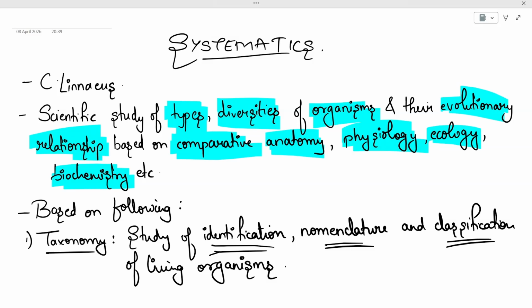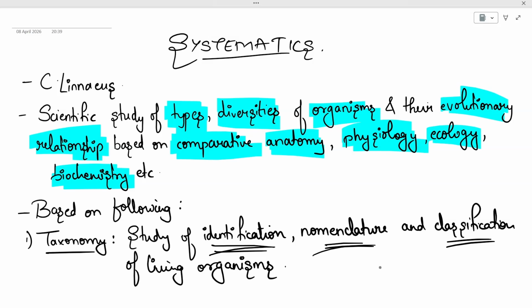In taxonomy, you study the identification, how to identify the organism, and how to do the nomenclature of the organism. There are certain rules for nomenclature of different organisms, like the ICZN, the International Council of Zoological Nomenclature. It has laid down certain rules which you can use to name the new organisms which you have discovered.